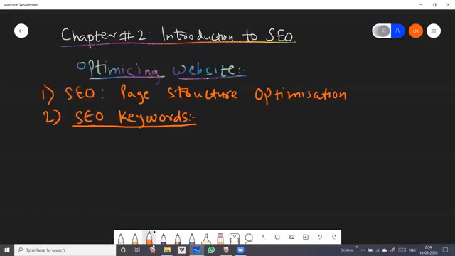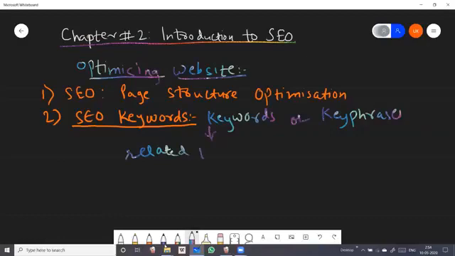SEO keywords are also called keywords or key phrases, and they are related to the developed website content, which we have already created.